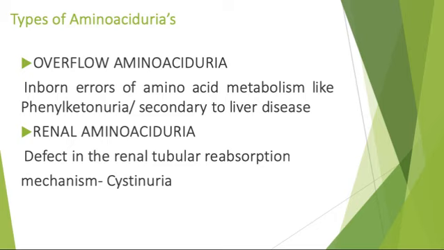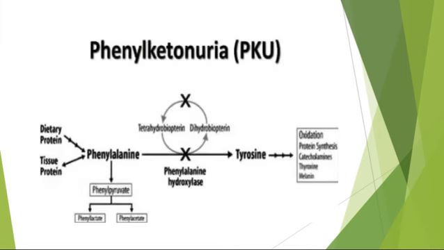So first we'll go on to the first aminoaciduria, PKU, or phenylketonuria. We've already studied the metabolism of phenylalanine. From dietary proteins, phenylalanine is obtained, and it also helps in the synthesis of certain tissue proteins.